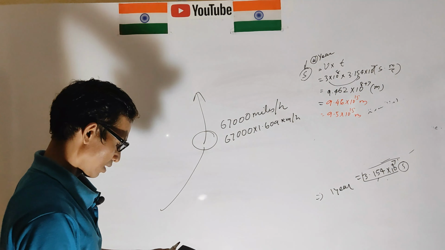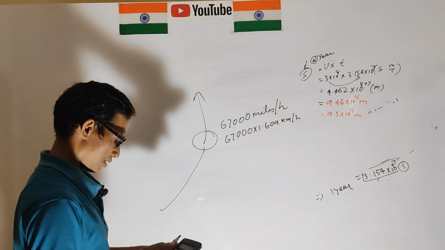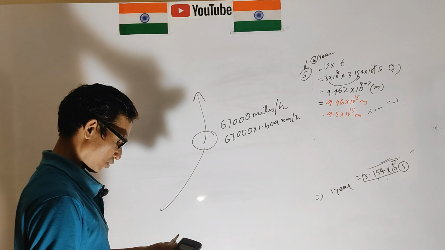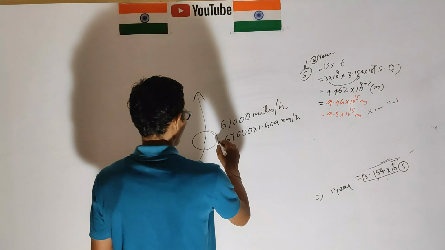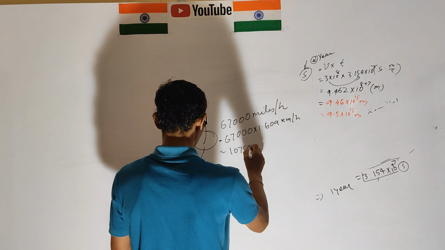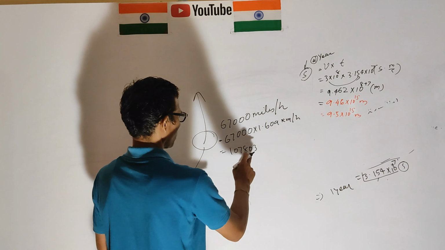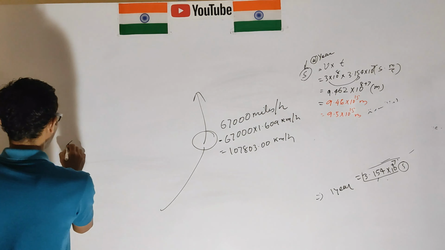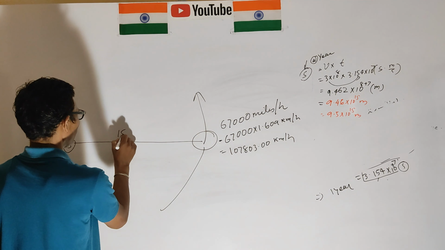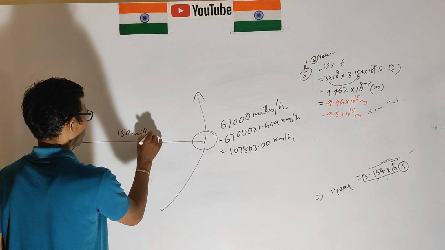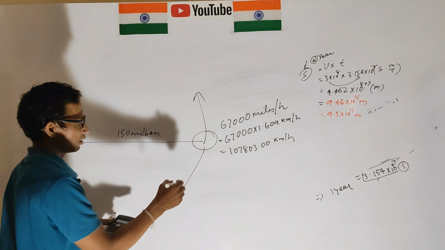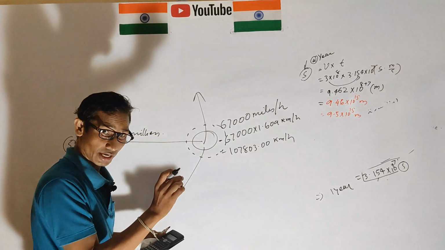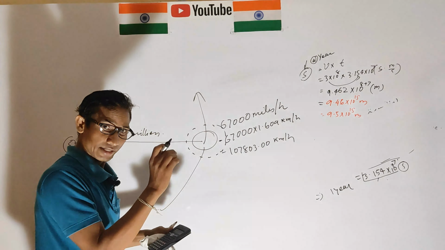67,000 into 1.609, like this, that is about 107,803 kilometers per hour. Here is the sun, and this is 150 million kilometers around this sun. This is the gravitation. We have to find out the gravitation area where g is 0.